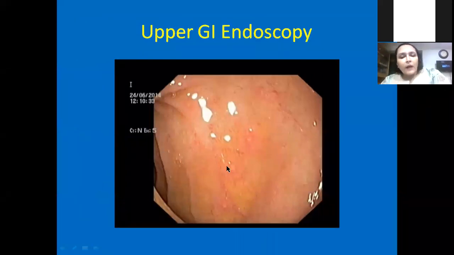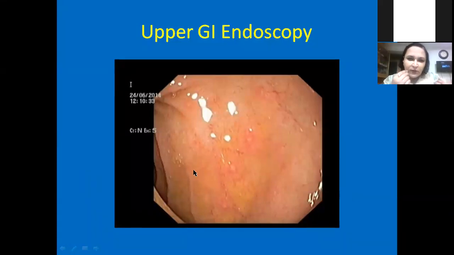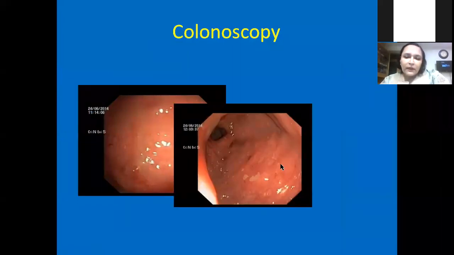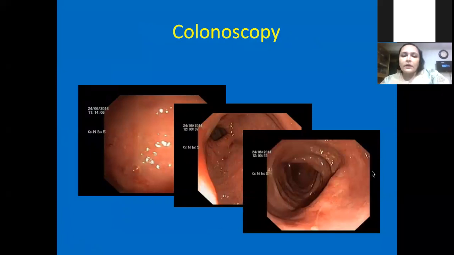When we entered with the upper GI endoscope, we found that in the duodenum there were lots of aphthous ulcers. You can see the typical aphthous ulcers, like what happens in the mouth. So this has happened in the duodenum, and in the colon it started with small aphthous ulcers, became a little bit deeper ulcers, and became more deep with exudates here. You can see, and in between the mucosa was normal. Always mind that in between we can see normal mucosa, a patchy distribution. This is very typical of Crohn's disease.